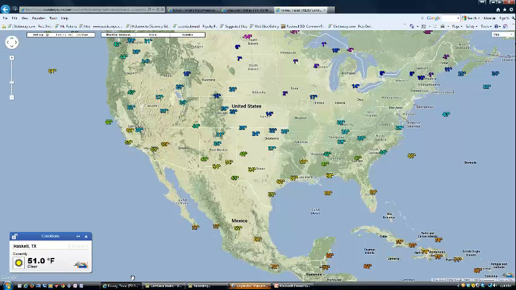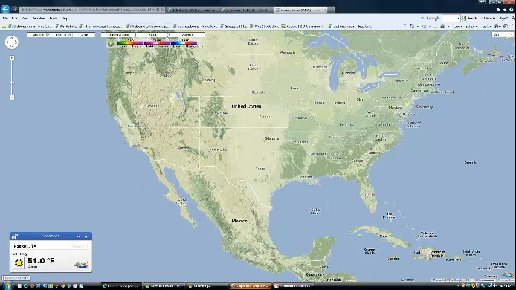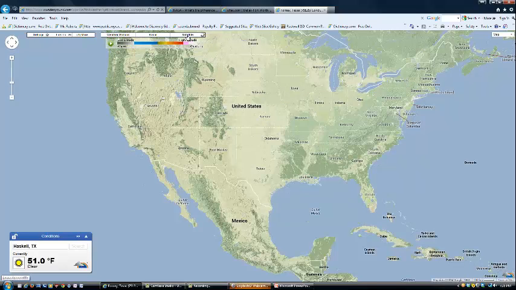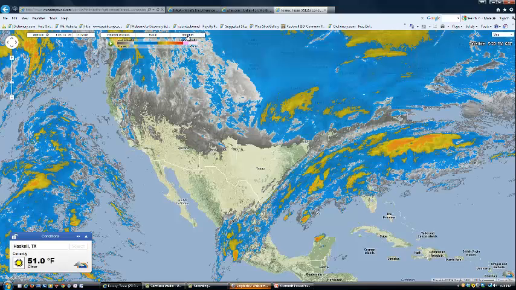Now, we could go around and take a look at some other things here. If you take a look at this, this is a weather map of the United States, and this talks about the temperatures around. If I click on radar, I can see what the radar is looking like around the United States. And so you look in Texas, and we had a beautiful day today. However, in other parts of the United States, they're starting to have some precipitation here in Florida. Here they've got some cloud cover and stuff through Kansas, Missouri, Illinois, Indiana, Ohio. And look at this. This is the satellite picture of what it looks like around the United States.